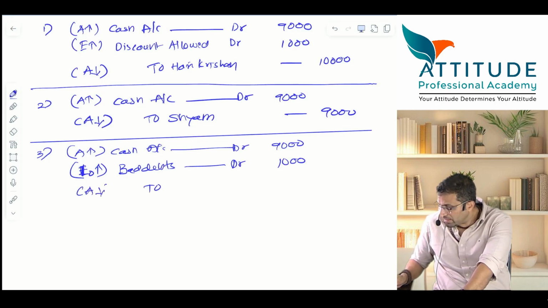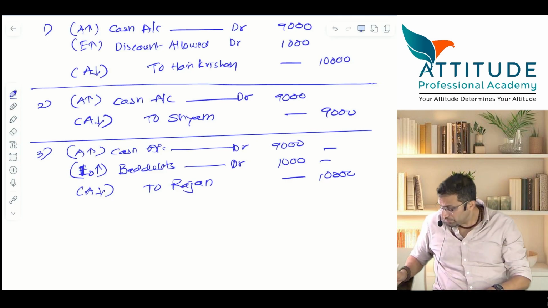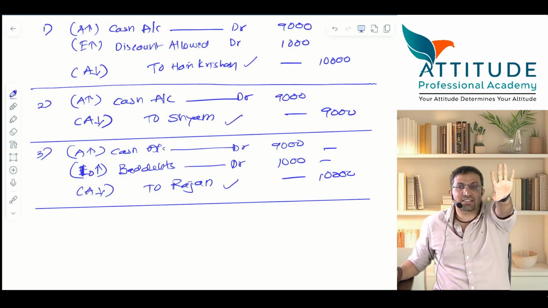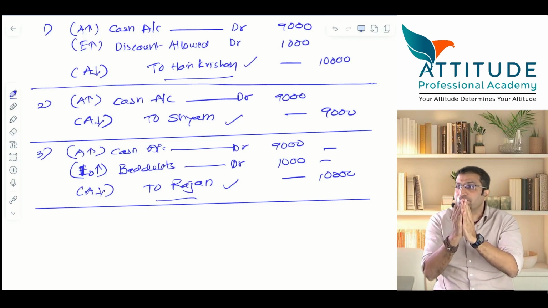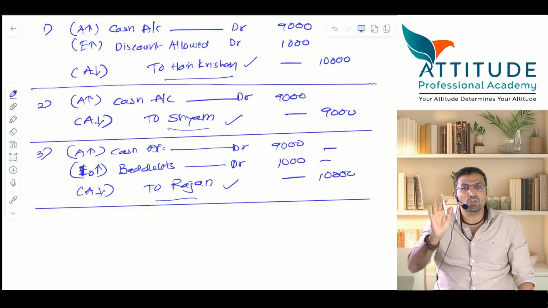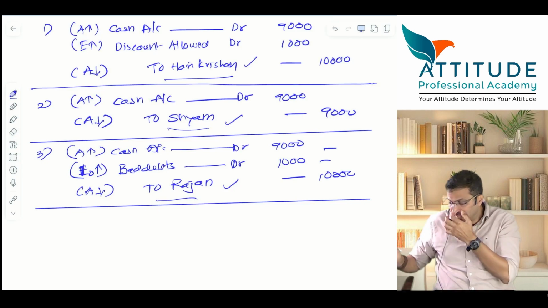Two. Tell me. Rajan. All of you have to open your mouth here. Rajan is a debtor. Debtor balance will come down. Yes or no? So tell me, in all these 3 cases, Hari Krishan, Sham and Rajan were debtors. Only Hari Krishan and Rajan's account is fully closed. Understood? Sham account is not fully closed. The reason is you have paid only on account. He has paid only on account. You have received the money here. Is that clear?